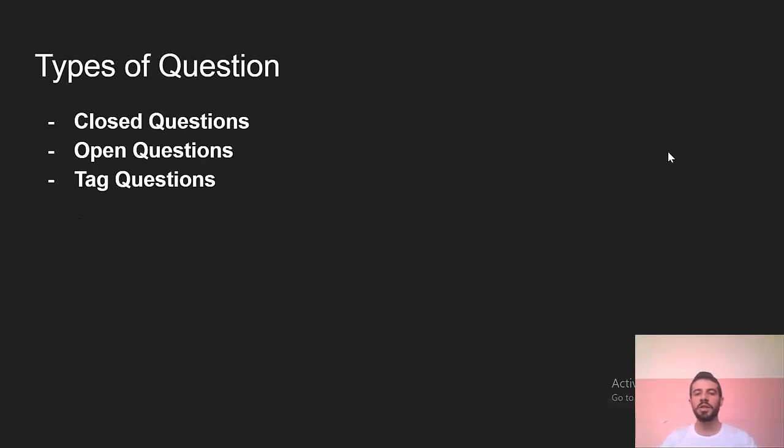The first one is closed questions. I mean, a question that begins with an auxiliary verb like do you, does he, did you, and something like this. This is called a closed question, because when you answer this question you just use yes or no. For example, are you recording now? Yes, I am recording. Just yes or no, or maybe no, I am done.